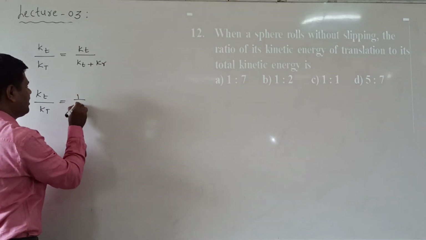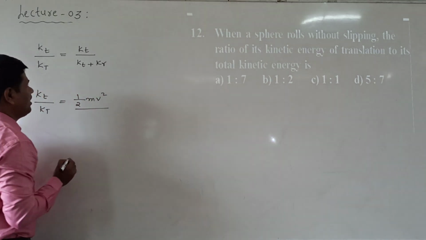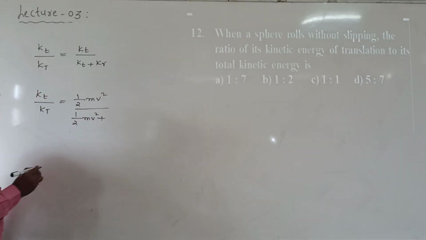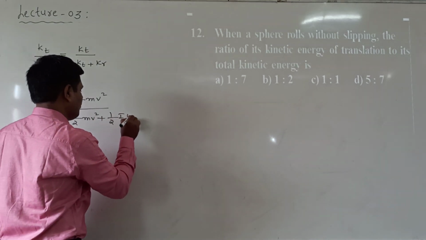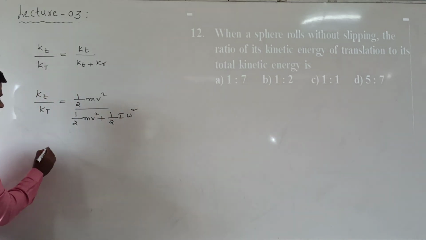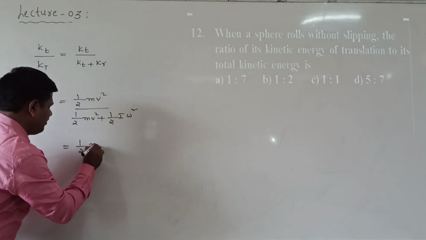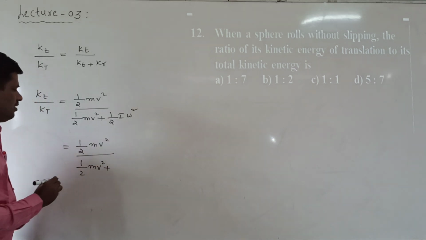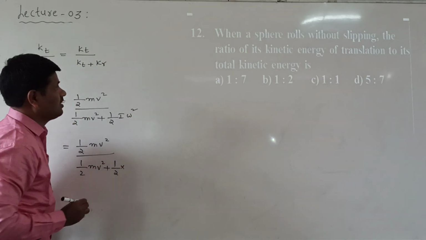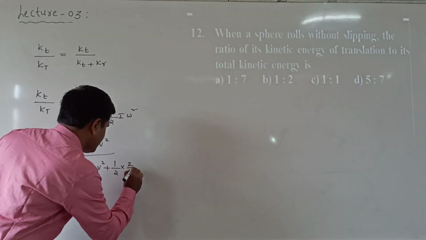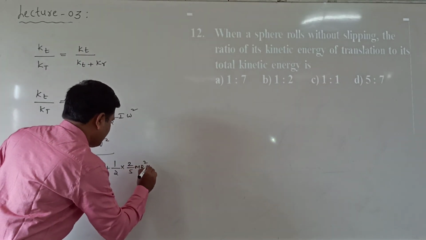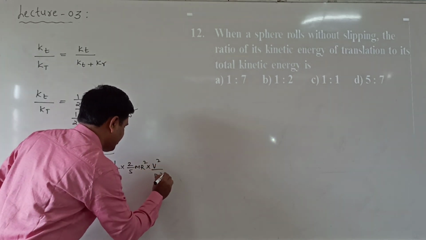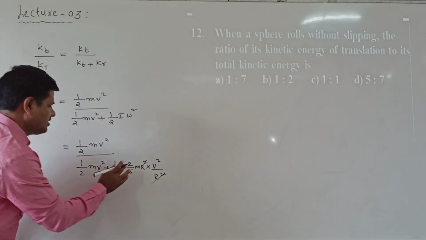The translational kinetic energy formula is half mv square. Here translational kinetic energy is half mv square plus rotational kinetic energy, half I omega square. Now from this we can calculate half mv square by half mv square plus 1 by 2 into I, where for a sphere the moment of inertia is 2 by 5 mr square. Angular velocity omega square can be written as v square by r square. This r square is cancelled.